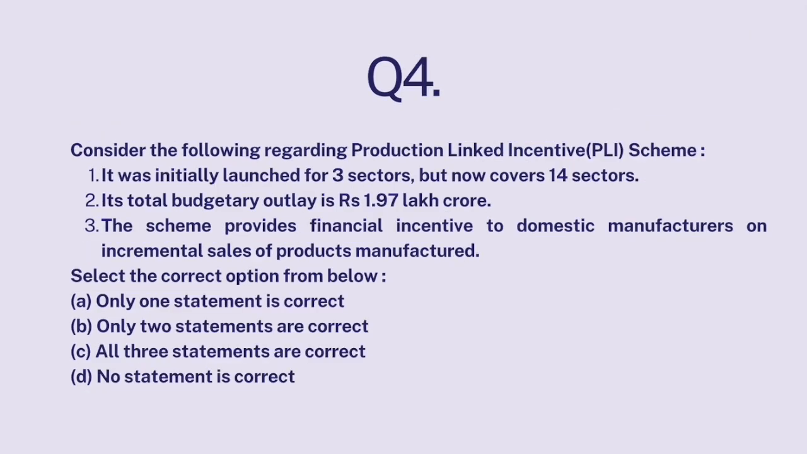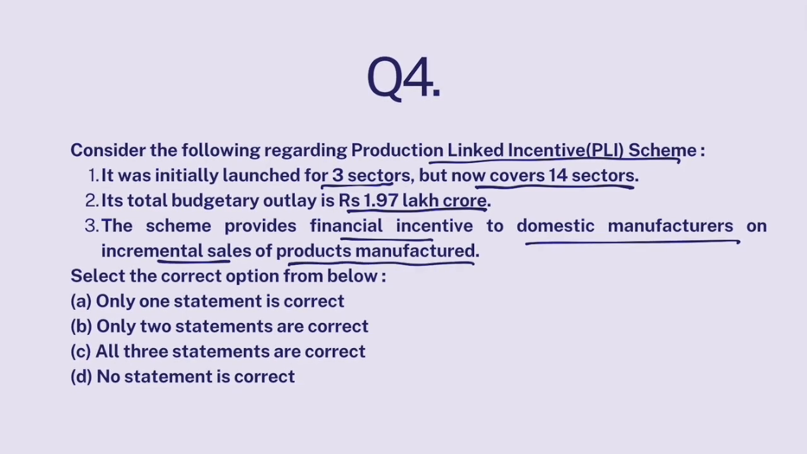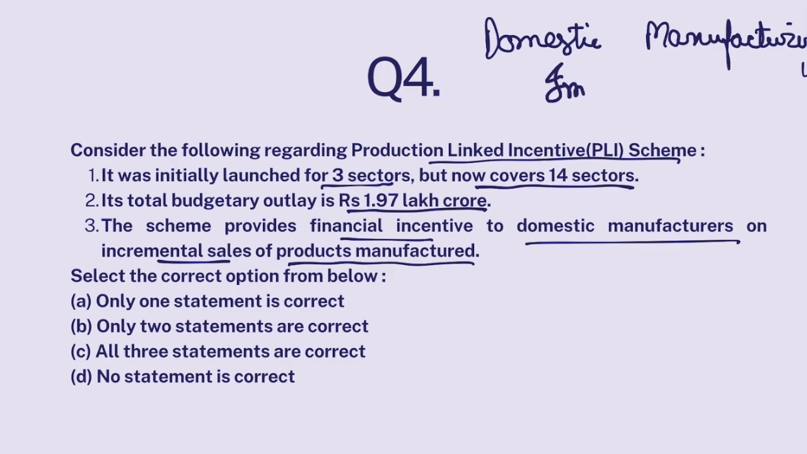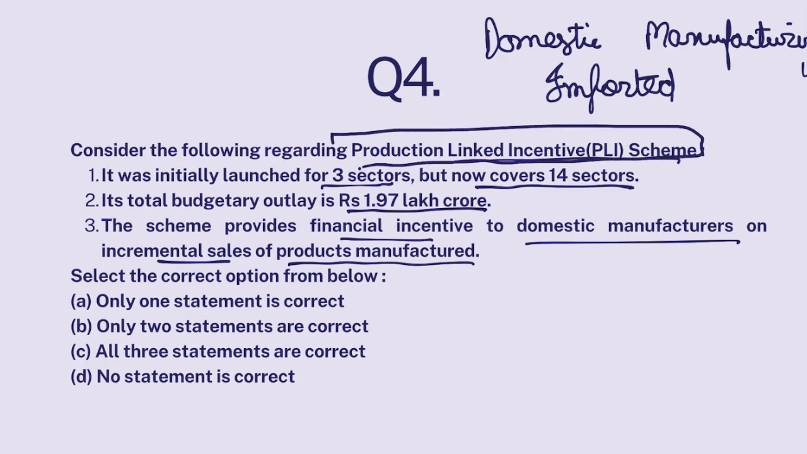And last, consider the following regarding production-linked incentive scheme. It was initially launched for 3 sectors, but now covers 14 sectors. Its total budgetary outlay is 1.97 lakh crore. The scheme provides financial incentive to domestic manufacturers on incremental sales of products manufactured. So look, India wants to boost its domestic manufacturing. India wants that products should be manufactured in India, okay, and they should not be imported. So to incentivize Indian manufacturers or domestic manufacturers, India launched production-linked incentive scheme for different sectors.